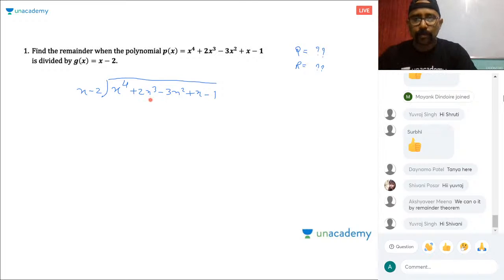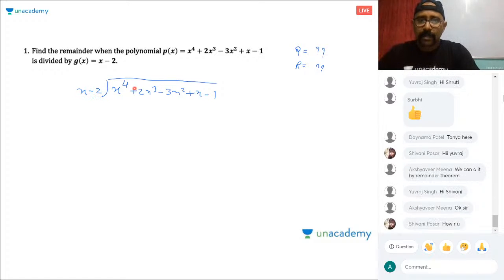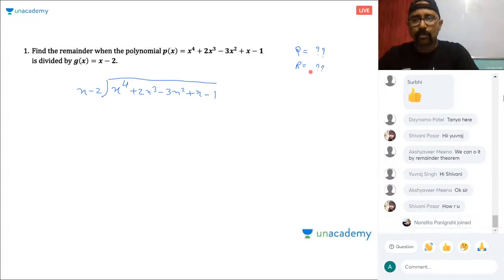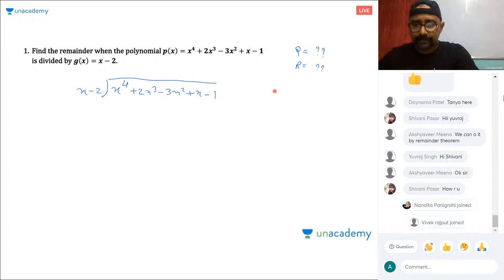Yeah, Akshay, you can do it by that, but you need to know this long division because you need to get the quotient for that final polynomial sum. You can get the remainder, Akshay, but you can't get the quotient. You need to get the quotient as well. Okay, chalo. So divide. What's the trick?